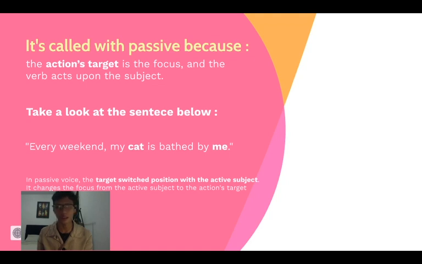The main idea can be at the end of the sentence, at the end of the paragraph, or in the middle. But the main topic will usually be mentioned at the beginning of the sentence. In this case, it is mentioned at the beginning of the main clause: my cat is bathed by me.